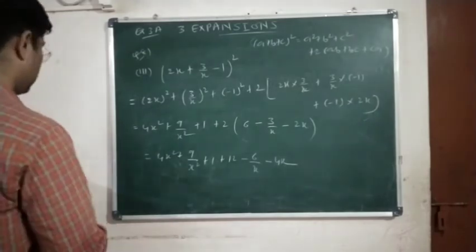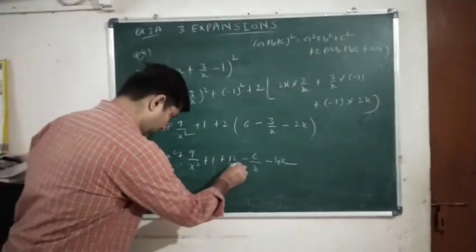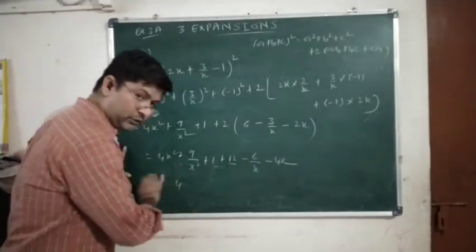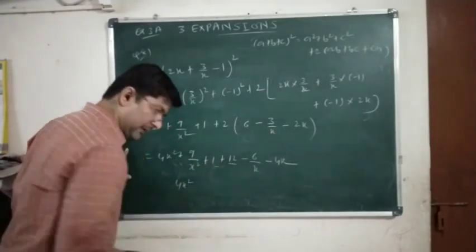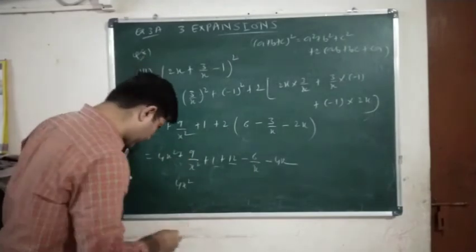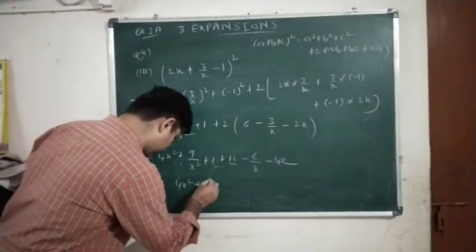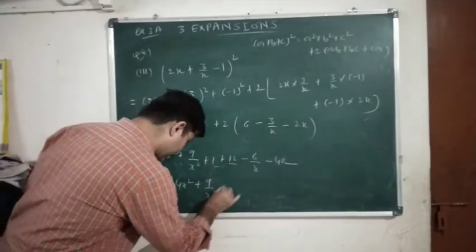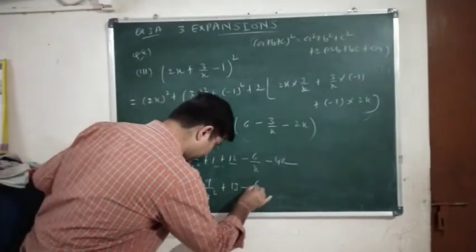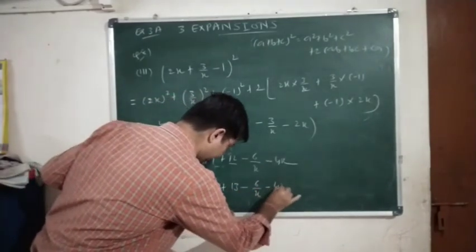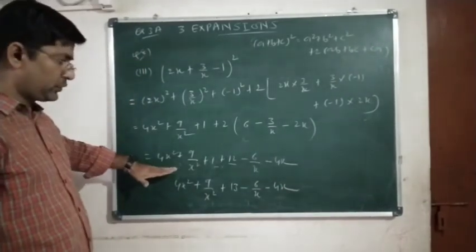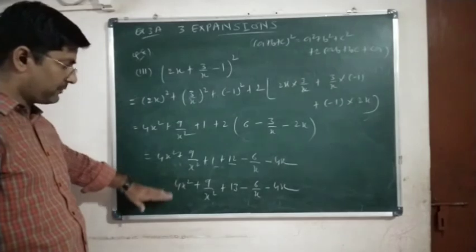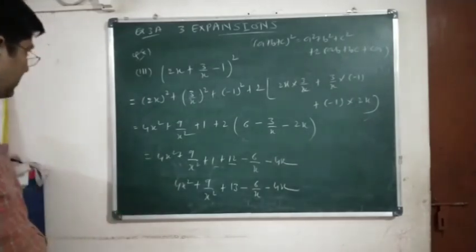So you can do this addition, yes or no? If you keep up to here, that is right only, but if we have something that we can add or subtract, we should further simplify. So 4x square plus 9 upon x square plus 13 minus 6 upon x minus 4x. Clear? So whether you keep up to the second last step or last step, both the answers are correct.